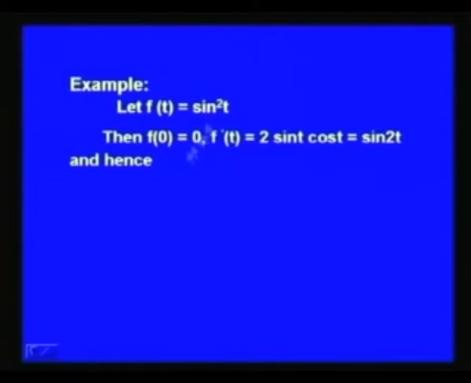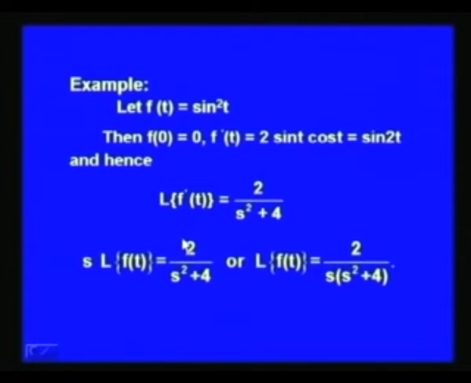So, f(0) is equal to 0, and f'(t) is equal to 2 sin t cos t, that is, sin 2t. We can see that f(t) is a continuous function for all t greater than or equal to 0. f(t) is of exponential order because f(t) is a bounded function, and its derivative f'(t) is sin 2t, which is also a continuous function for all t greater than or equal to 0. So, we can apply theorem 1.